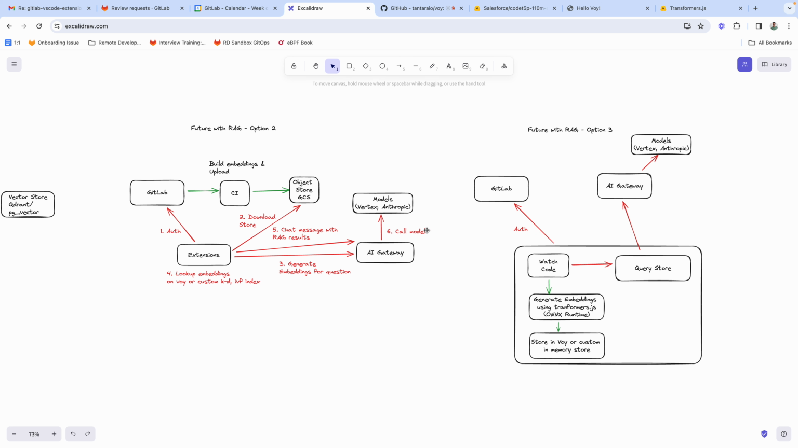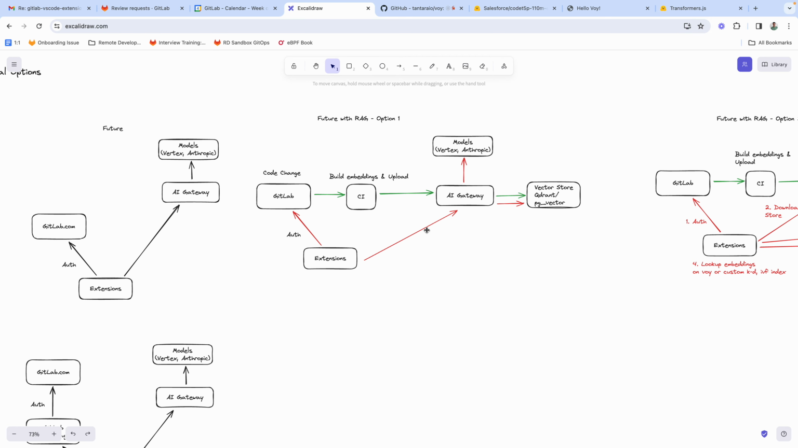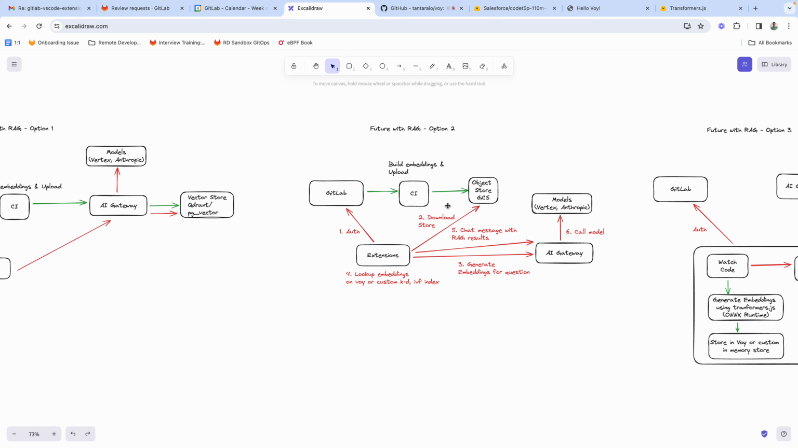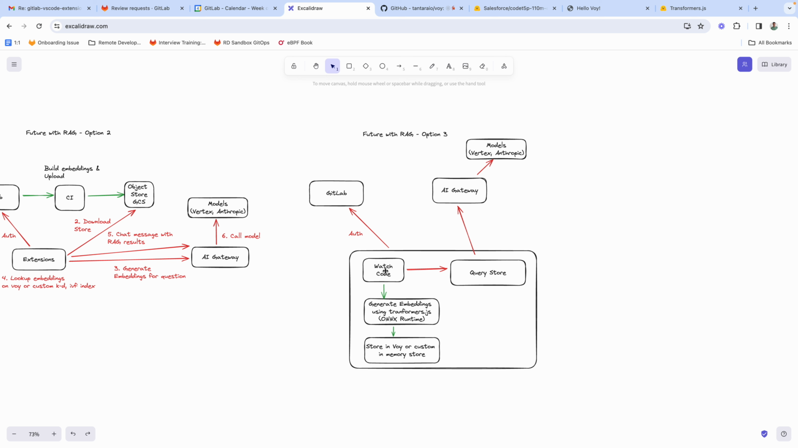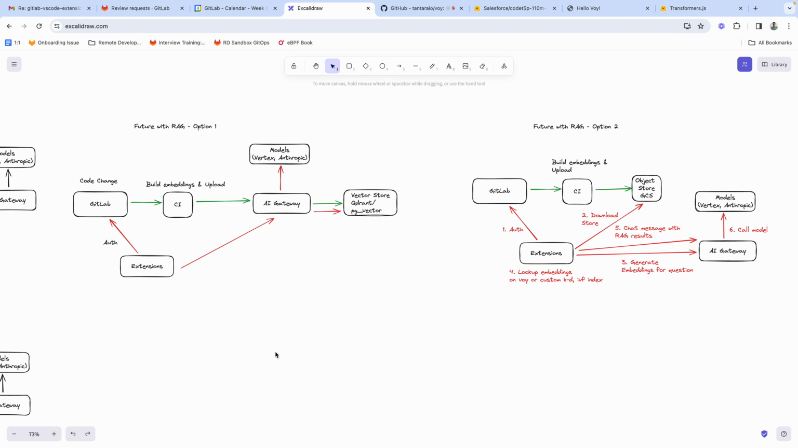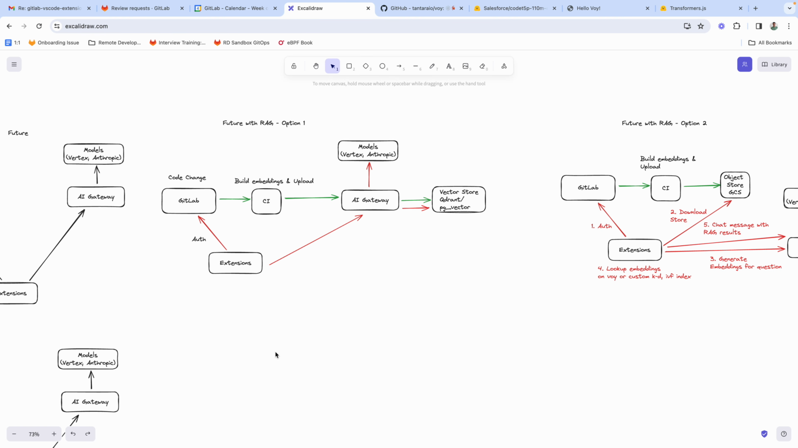Again, the three architectures are: one, we use AI Gateway and a vector store to store the embeddings. Two, the embeddings are stored as a flat file in GCS, then loaded into an in-memory vector store in the extension itself. And the third option is to generate all embeddings and everything else in the extension, so keep it all local. Those are the three options I could think of. I want to show you a demo of what these options could look like.